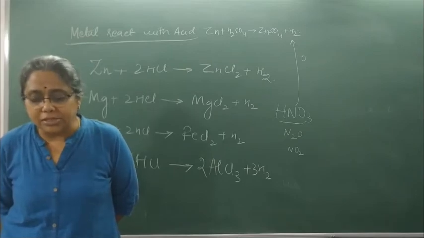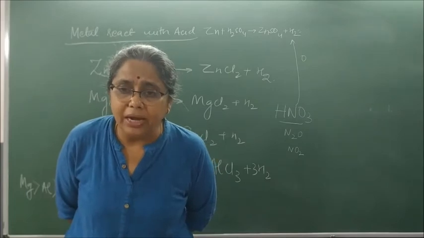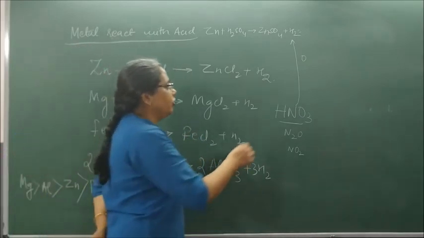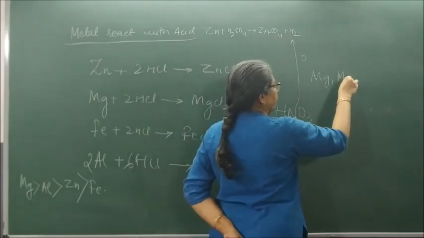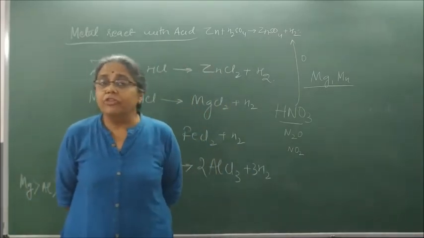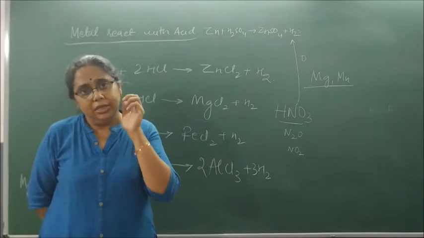Which are the two metals? Very, very important question. Magnesium and manganese. So, symbols? Mg and Mn. Magnesium and manganese are the two metals which react with HNO3 to evolve hydrogen gas.